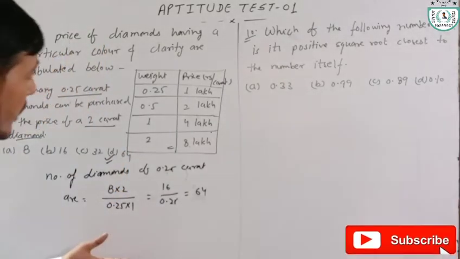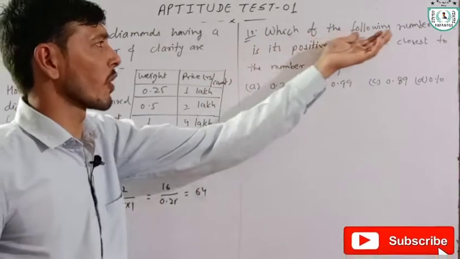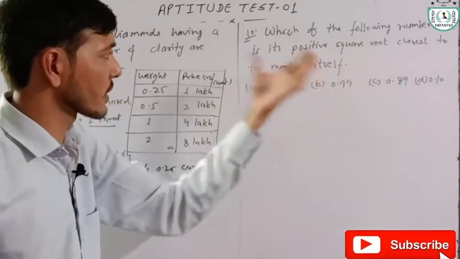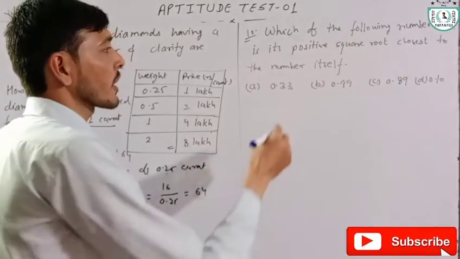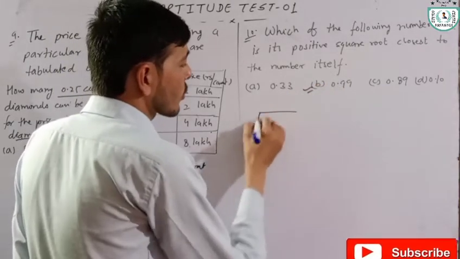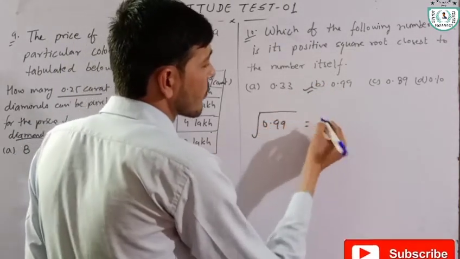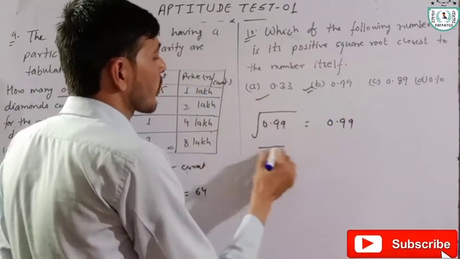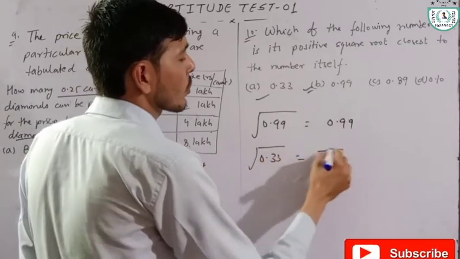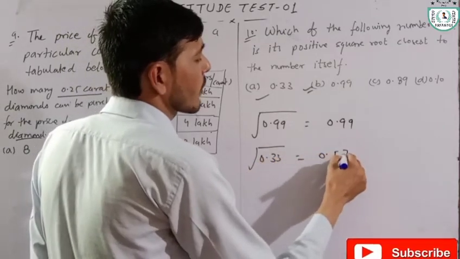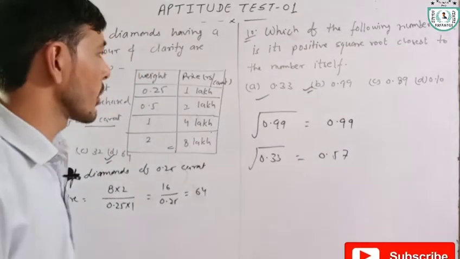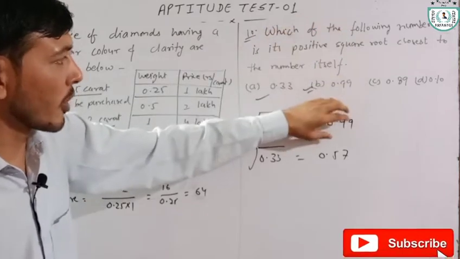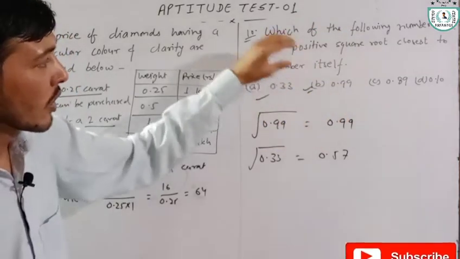Okay. Next one is, which of the following numbers is its positive square root closest to the number itself? That is 0.99, because the square root of 0.99 is nearest to 0.99. Okay, square root of 0.33 is equal to 0.57. Only the number 0.99, the positive square root of 0.99, is near to itself.